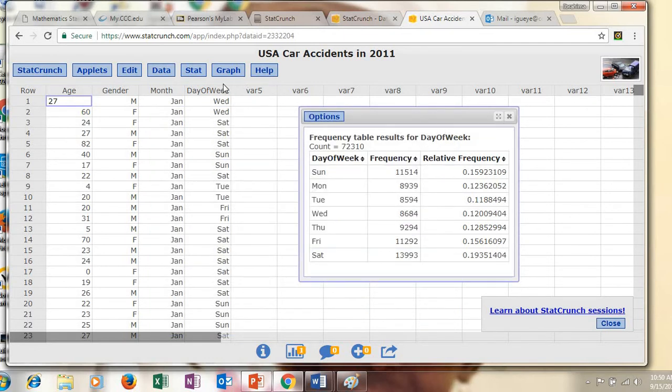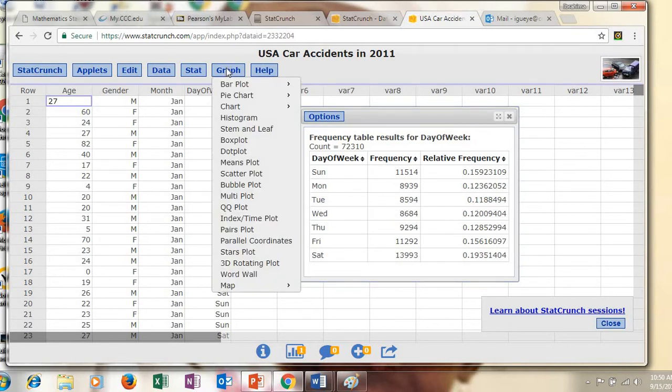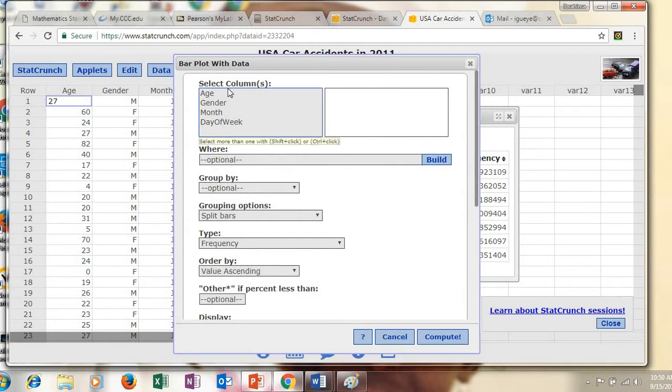Next, I want you to go to graph. And because day of weeks, Sundays through Saturdays, is qualitative, here I'm going to be interested in creating a bar plot with data. So you go to graph, go to bar plot with data. But again, here I want you to stick with the same column, because here we selected day of weeks first for our frequency tables. So be consistent here. Use the same selection that you use for your frequency. So here I'm going to use day of weeks again, and you click